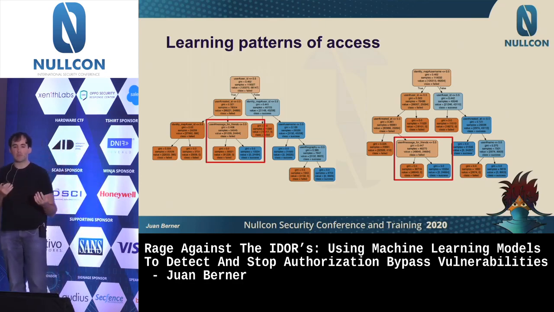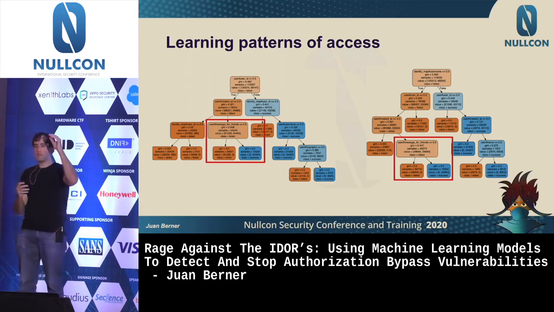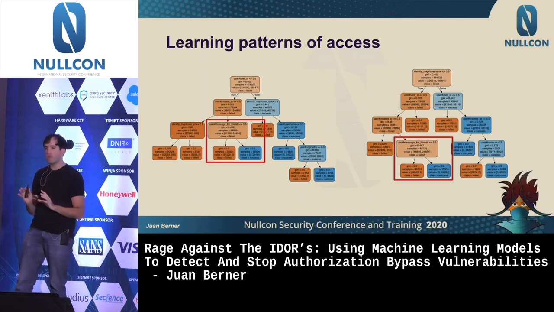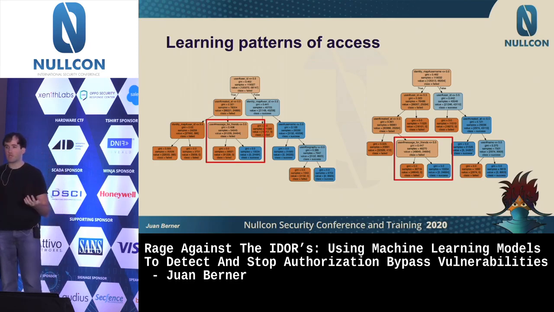So for example, you would expect that public columns, if you had a decision tree, they would find, okay, this particular column never has an authorization check. But there might be another column or a combination of columns which do have this kind of checks, and that's what you want to learn from this.